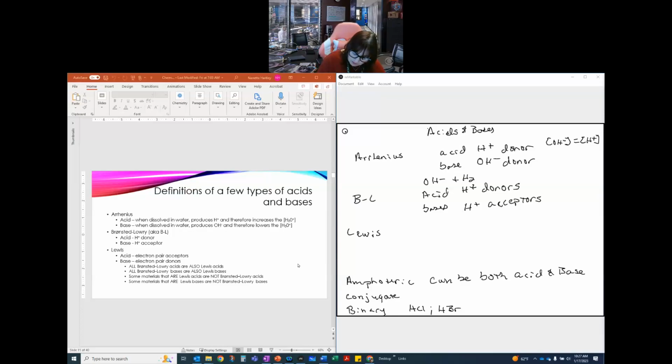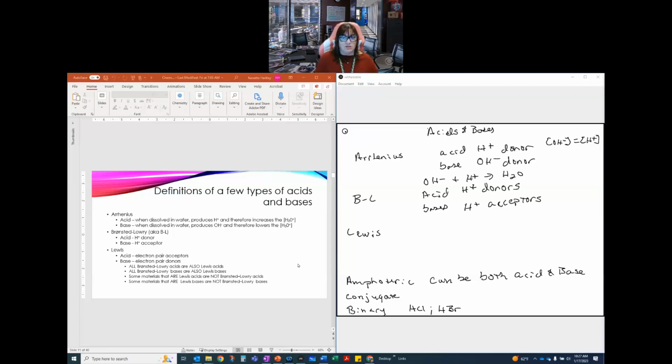That OH- plus an H3O+ can give me an H2O back. It can find an H+ that's in solution and give me an H2O. Since it's there, that means I'm going to have less H3O+, so it raises the pH. Less H3O+, raises the pH. We'll get back to the definitions of those.